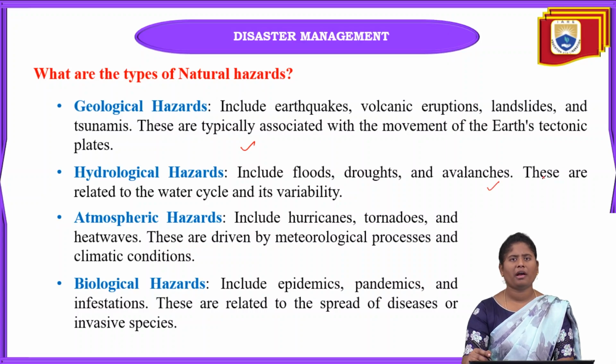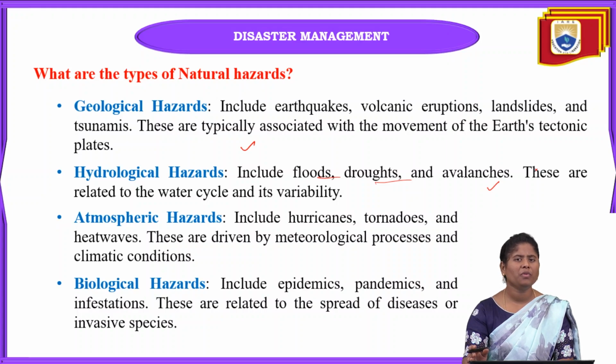And the next one is hydrological hazards. Due to the hydrological condition of the earth's surface, we can see different types of hazards, such as floods, droughts, and also avalanches. And if these avalanches, droughts, or floods occur, they will also cause excessive damage towards